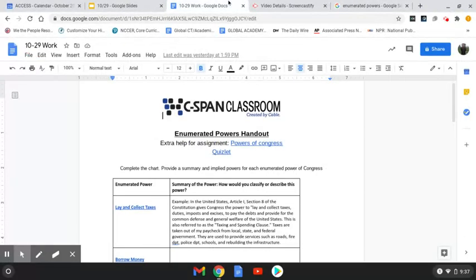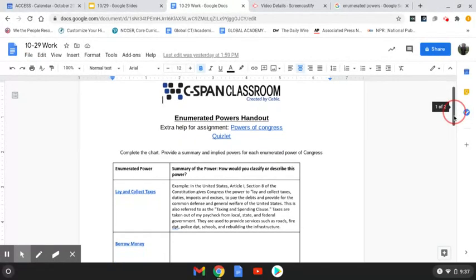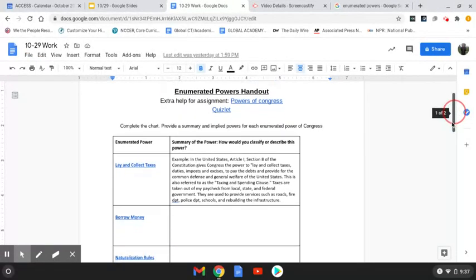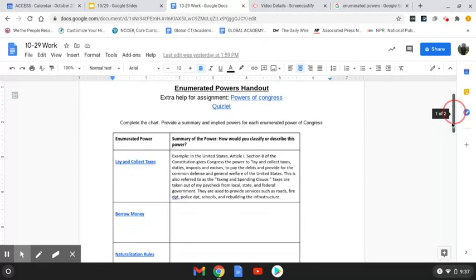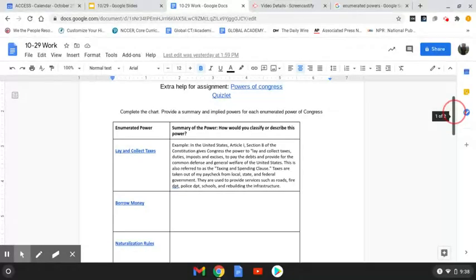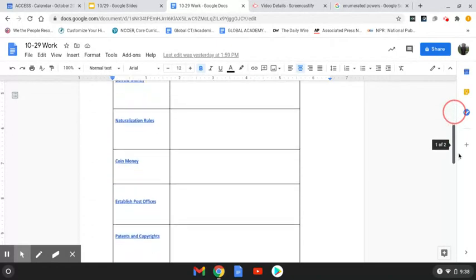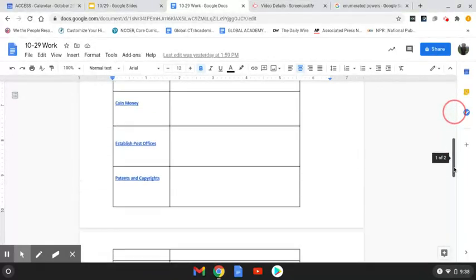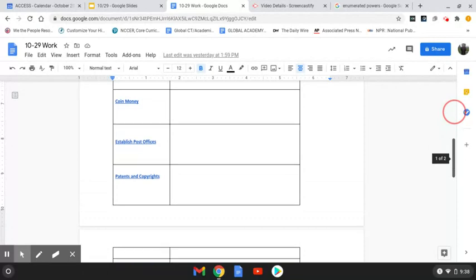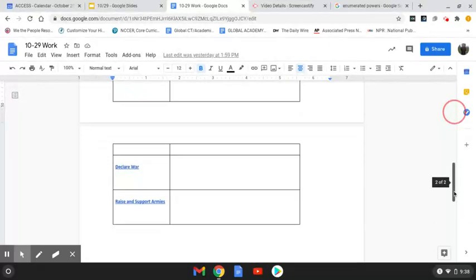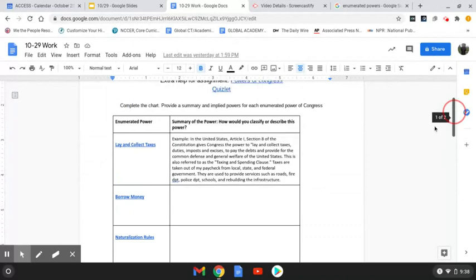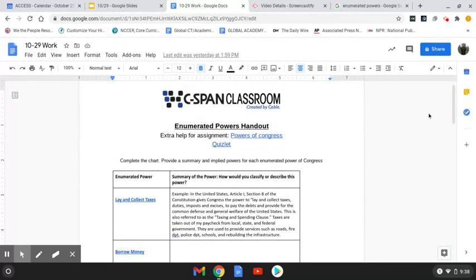So you go to your assignment here, and it is a little graphic organizer. This isn't all the powers that Congress has, but it's some of the most important ones. Lay and collect taxes, borrow money, naturalization rules, coin money, establish post offices, patents and copyrights. I know you guys never burned a CD illegally. Declare war or raise and support armies. So this week we're going to look at the powers of Congress. I gave you an example here of what we're going to do.